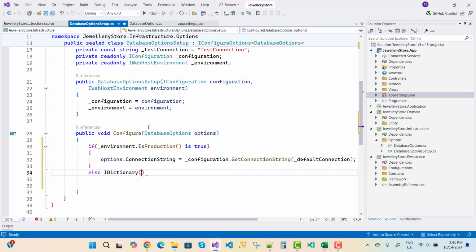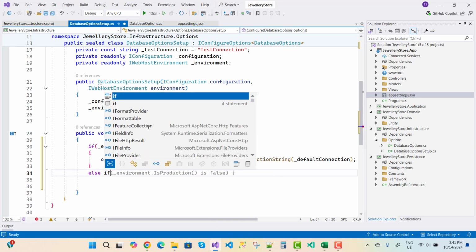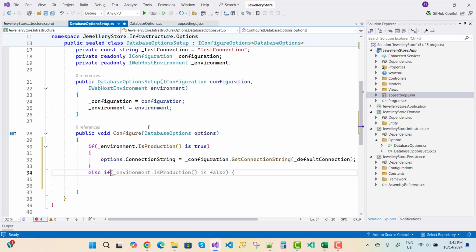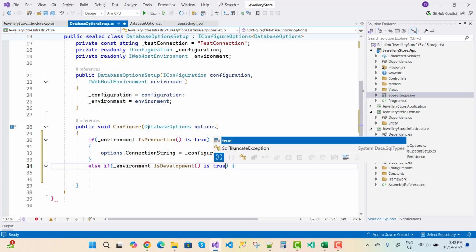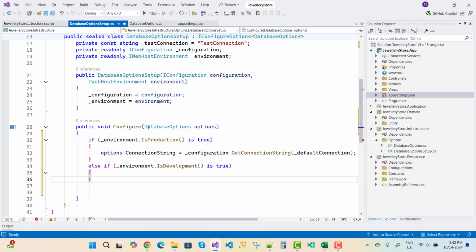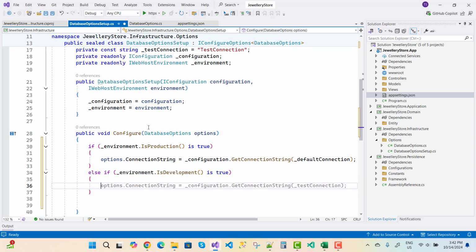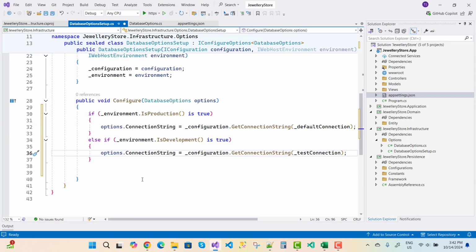Else if environment.IsDevelopment is true, then you can say options.ConnectionString is configuration.GetConnectionString TestConnection.